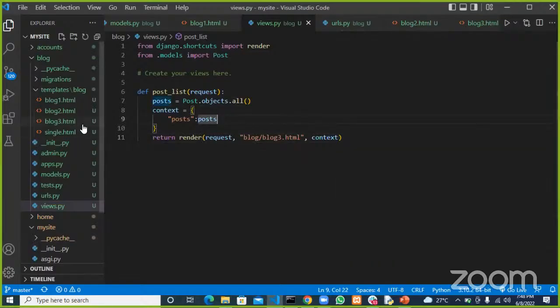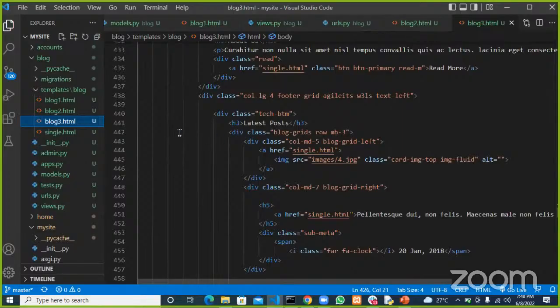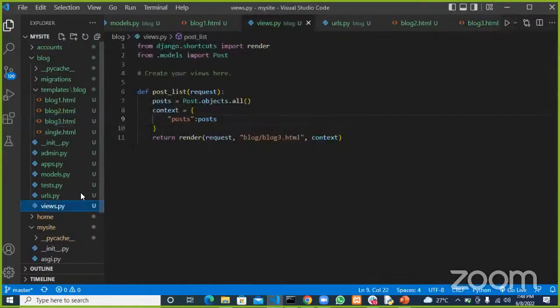All right, so now in our block 3, when we come here, remember I said that once we grab all the records, it will come in a list format, but it's a query set in a list format. Since it's in a list format, it means that we can loop through all of them. We are going to use another template tag called the for tag.